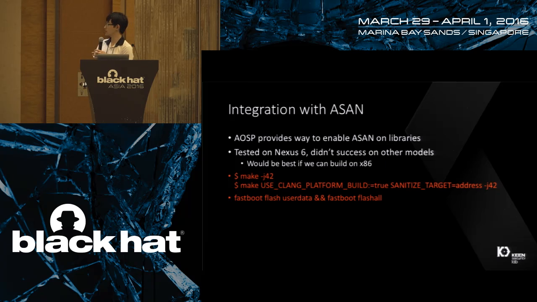Also, a natural idea is that we can integrate the fuzzing with ASAN. ASAN, as I think we all know, is the AddressSanitizer, and is very efficient in catching memory corruption bugs. The AOSP provides a way to enable ASAN on libraries and also the whole platform. We successfully compiled ASAN on the whole AOSP on Nexus 6, but we didn't succeed on other physical machine models. We also successfully built ASAN on ARM, but we didn't succeed in building on x86 machines.